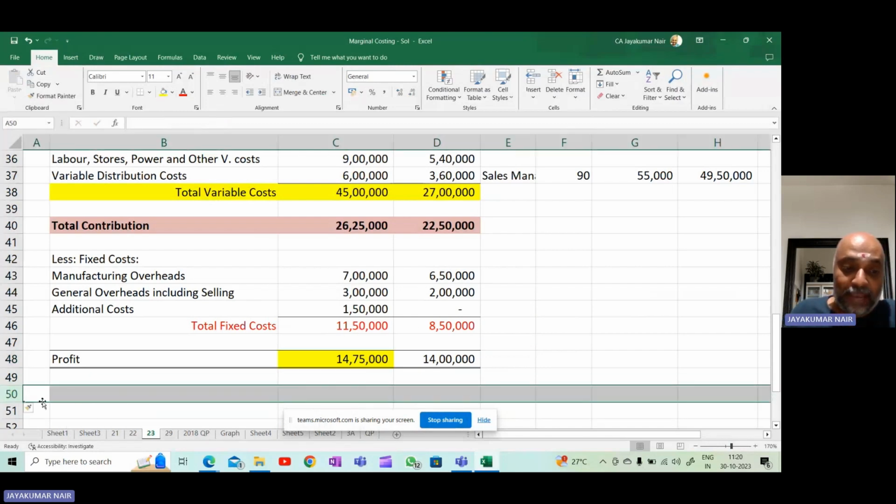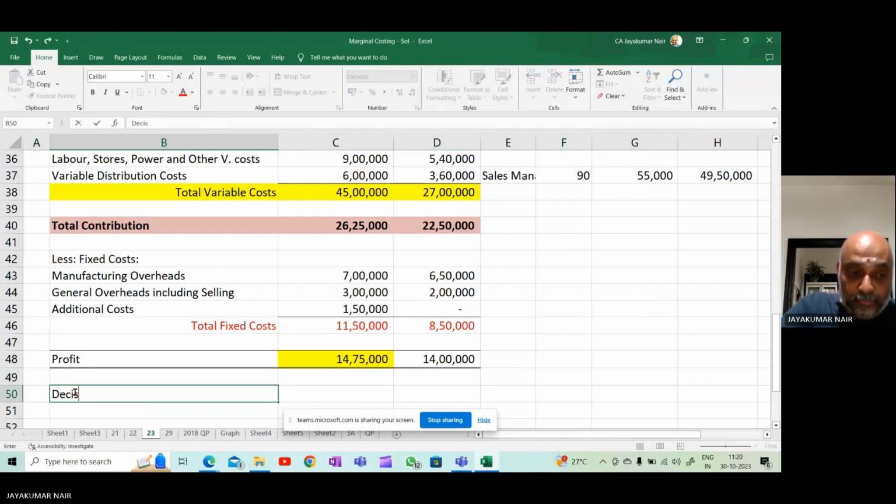So your decision will be: accept general manager's proposal as it leads to higher profits.